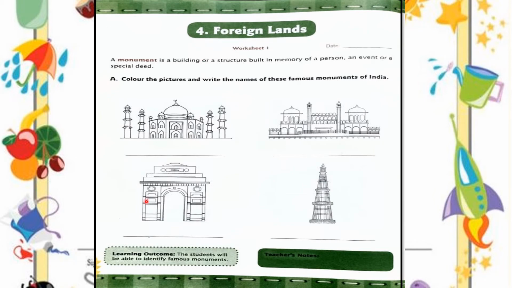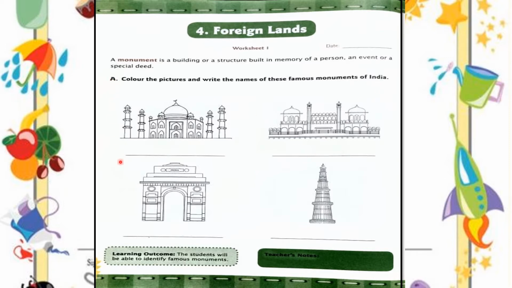Okay children, take out your page number 40 in your English verb book, chapter number 4, foreign lands. Worksheet number 1. Write today's date here children. We are going to study about some monuments. A monument is a building or a structure built in memory of a person, an event or a special deed. A. Color the pictures and write the names of these famous monuments of India.